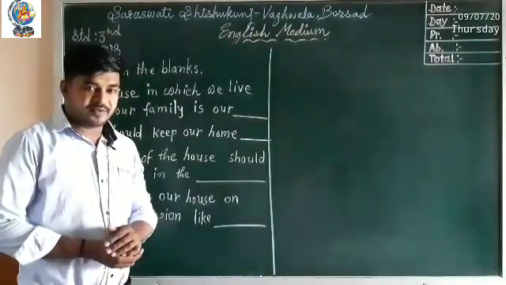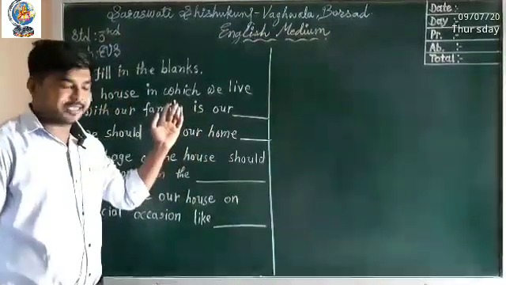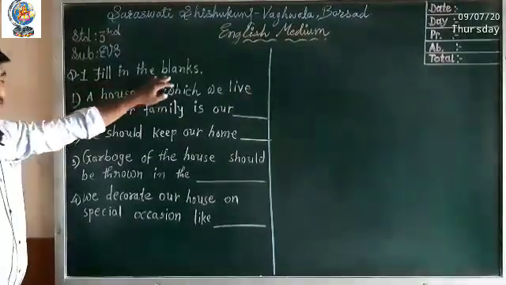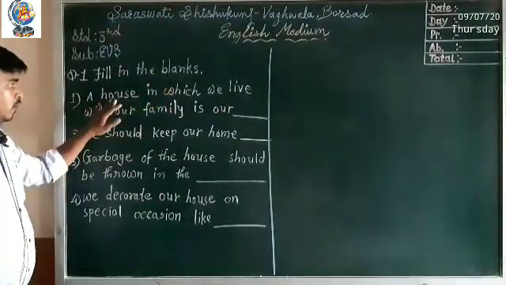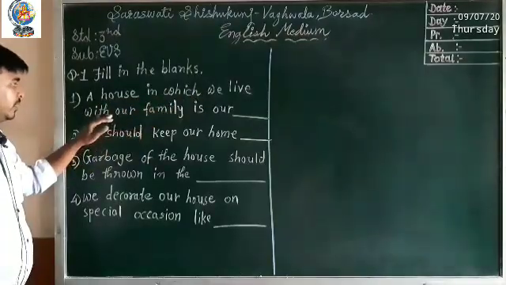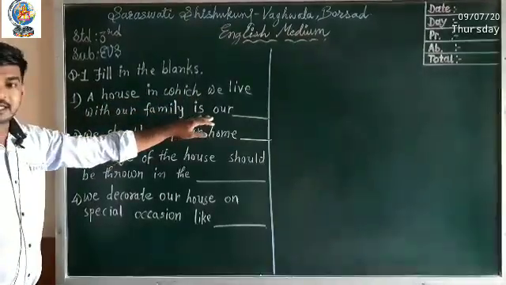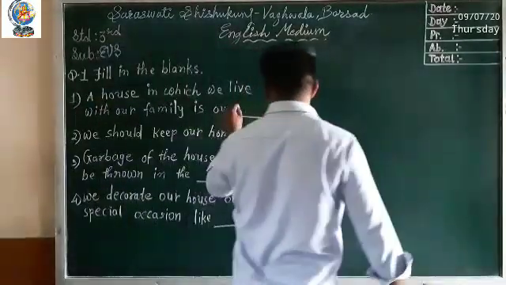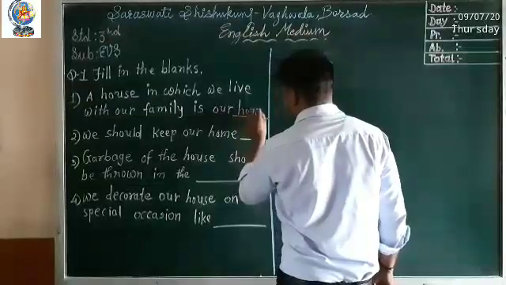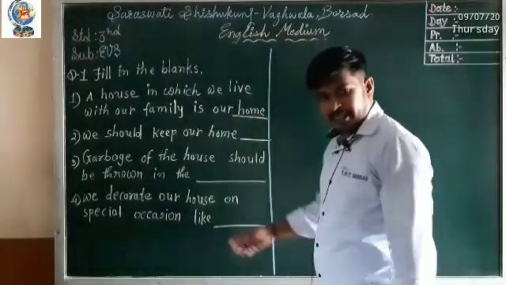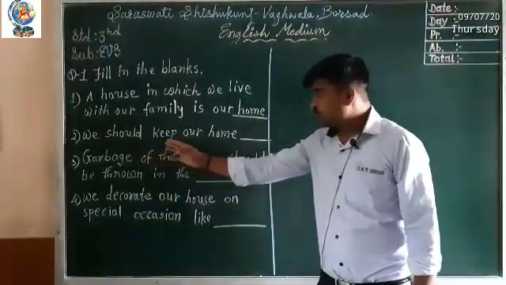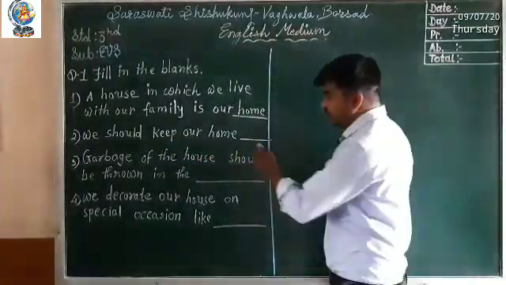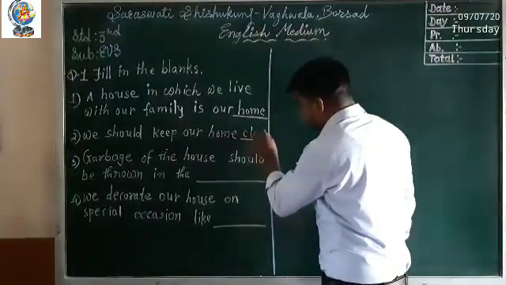Students, we will solve our exercise. Question 1. Fill in the blanks. A house in which we live with our family is our home. Second, we should keep our home clean.